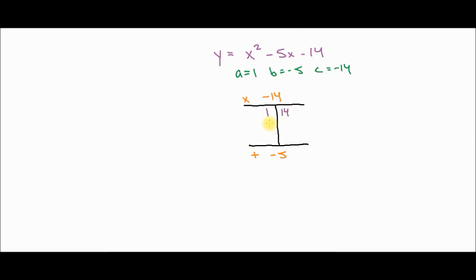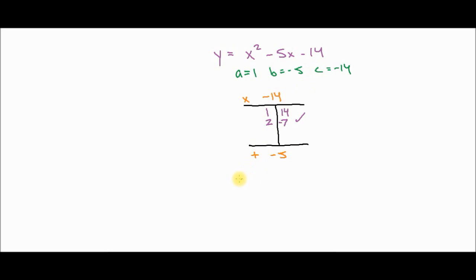Now we'll try 2. 2 goes into 14 7 times. 2 times 7 is 14. Let's take a look at it. -2 times 7 is -14. Either way, a negative number on either one gives me -14, so I'm good there. Let's take a look at -5. -2 plus 7 is +5. No good, but can you see? We're close. Let's reverse the sign. 2 minus 7 is -5. We've got our answer. So we've got 2 and -7 are our two numbers.